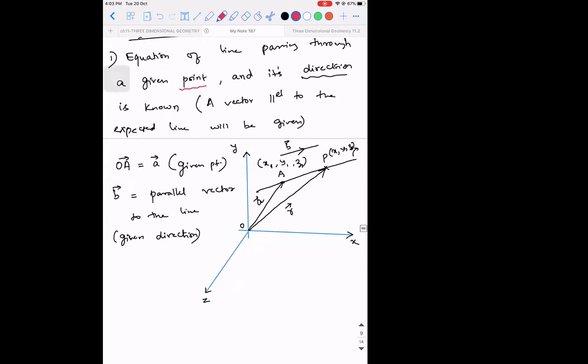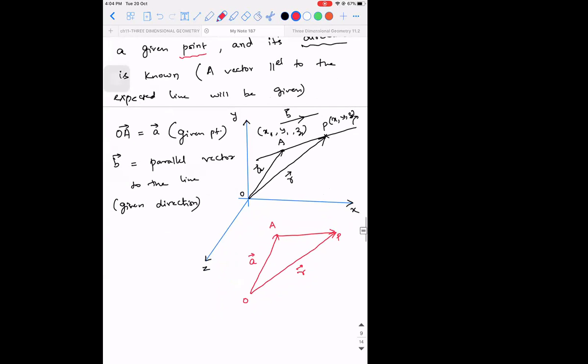No, sir. So now listen, guys. If this is O and this is A, this is OA vector. I'm drawing a separate diagram, okay? Similarly, I have a point P which has its position vector as R vector. Then I have AP vector, correct? Now tell me one thing.